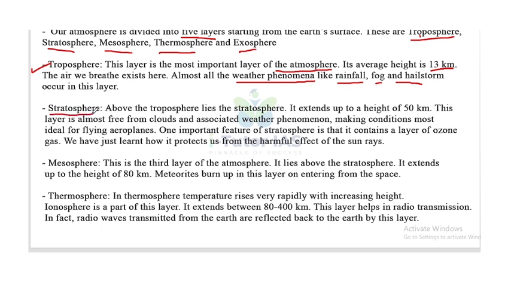Now, the second layer is stratosphere. Above the troposphere lies the stratosphere. It extends up to a height of 50 kilometers. The troposphere height is 13 kilometers, but the stratosphere height is 50 kilometers.